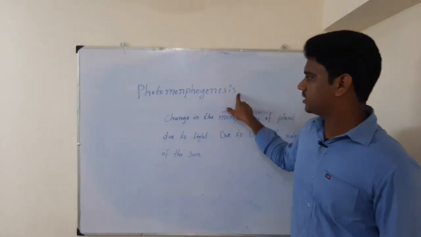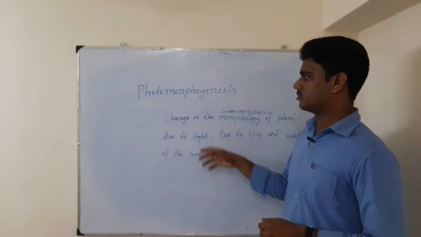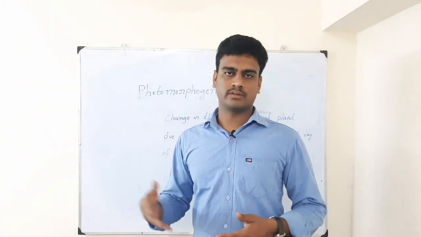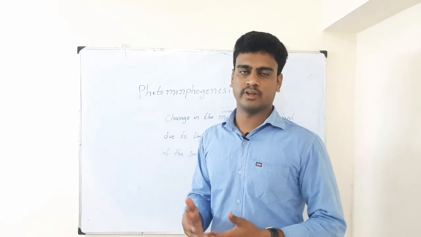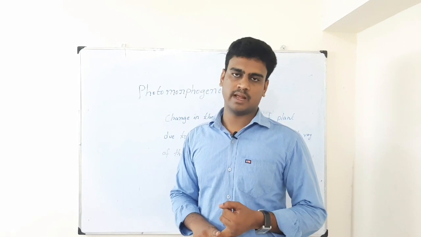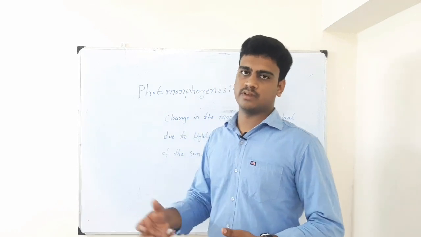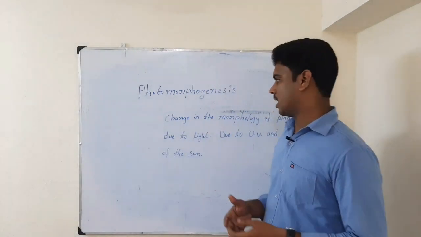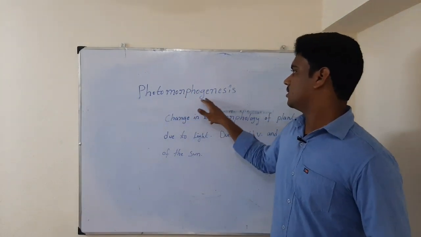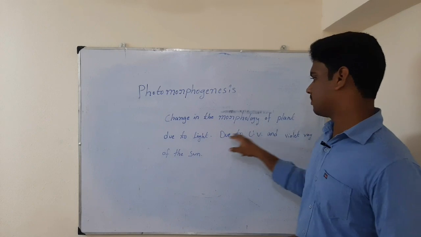The last important definition is photomorphogenesis. Photomorphogenesis means change in the morphology of the plant due to light. When the plant is exposed to light, going through photosynthesis and synthesizing its own food, we can see the growth of the plant, enlargement of plant cells, and multiplication of plant cells. Growth means nothing but the irreversible change of the plant. Because of the light, these are happening. That's why we call it photomorphogenesis. Morpho means morphological, photo means light. So photomorphogenesis is change in the morphology of the plant due to light.